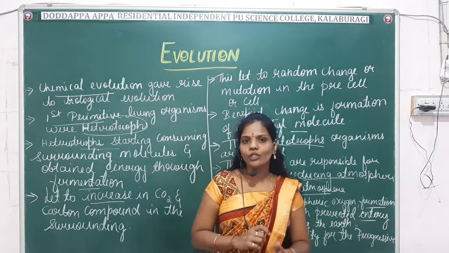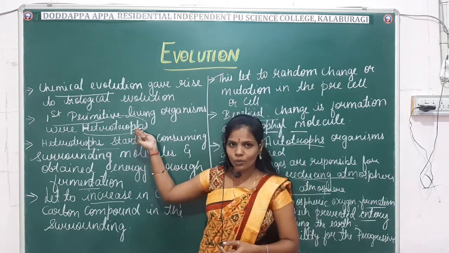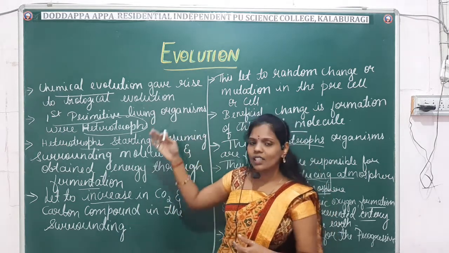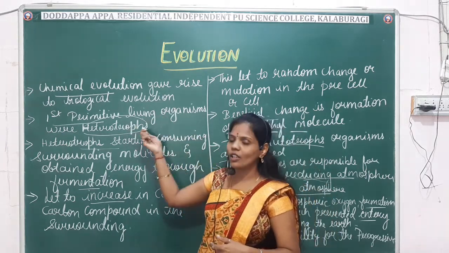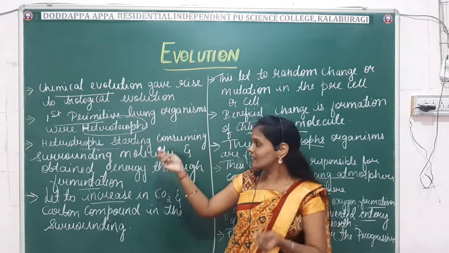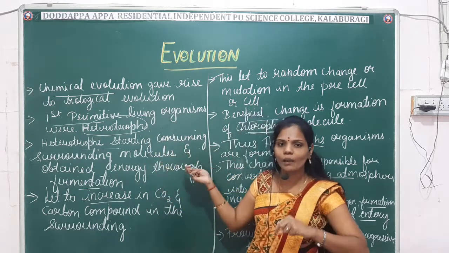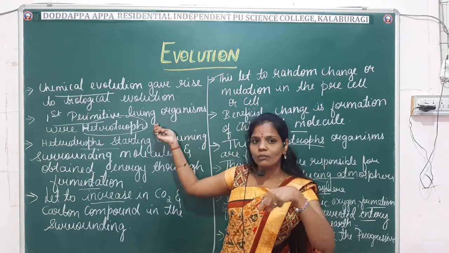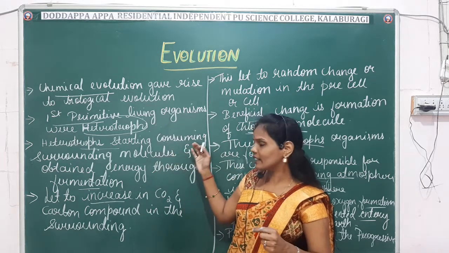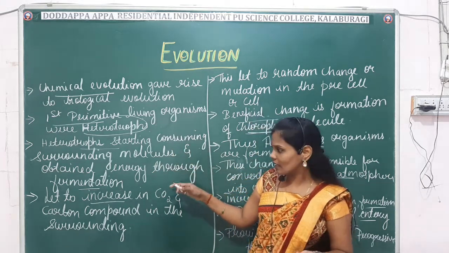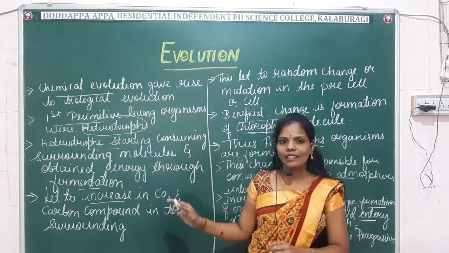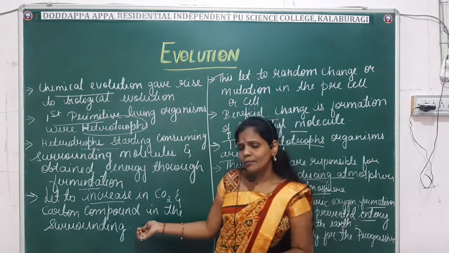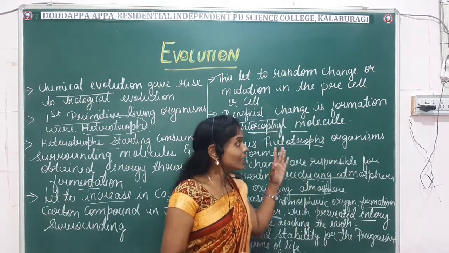The first form of life which was formed was in the form of heterotrophs, right? These heterotrophs started consuming all the surrounding molecules. When they started consuming the surrounding molecules, it led to an increase in carbon and carbon compounds in the surroundings, and due to the increase in carbon compounds, it led to mutation. This mutation has got many changes.